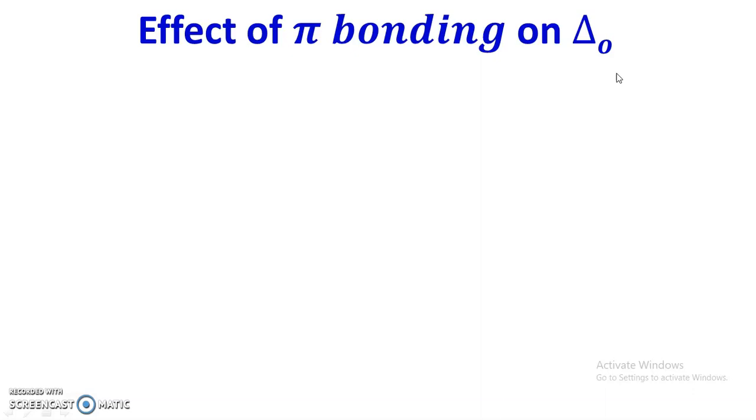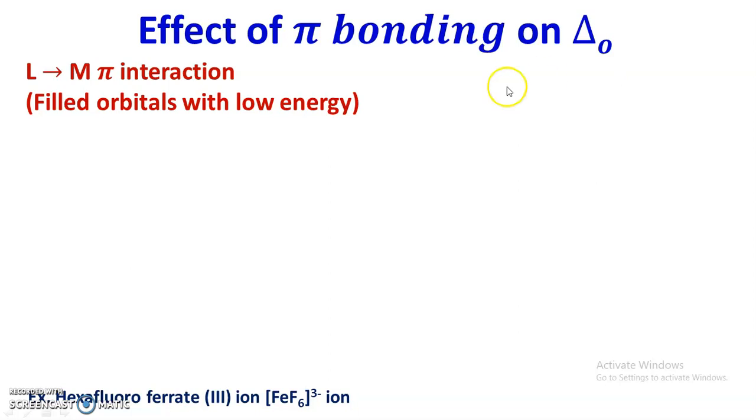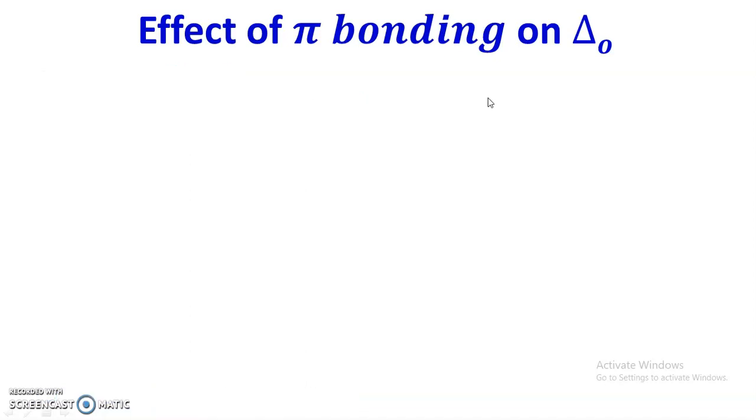Now what is the effect of pi bonding on delta O? The value of delta O, whether it is smaller or larger, depends upon the pi bonding. In an octahedral complex, metal T2g orbitals take part in pi bonding, and their energy will be lowered or raised.